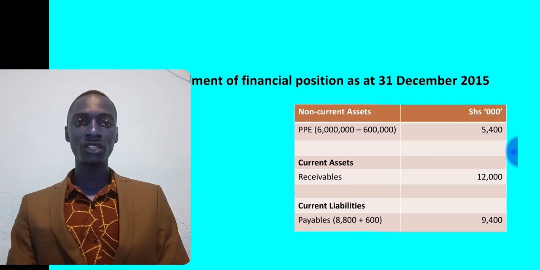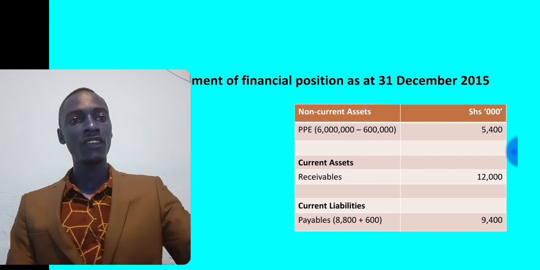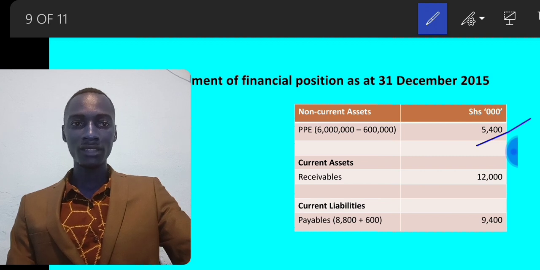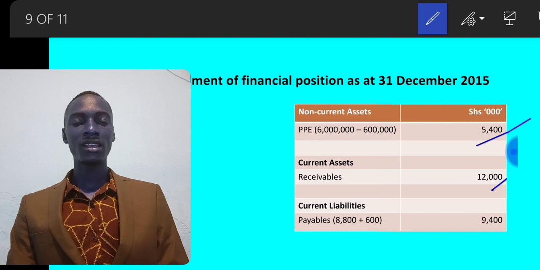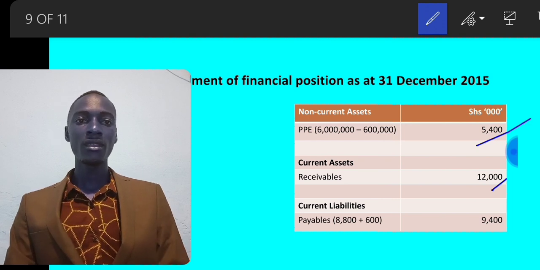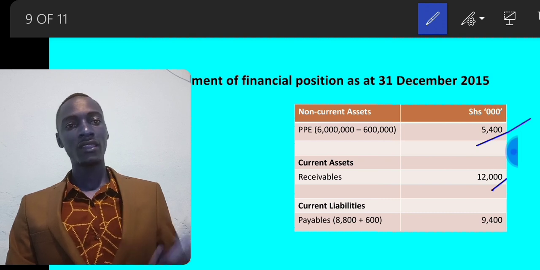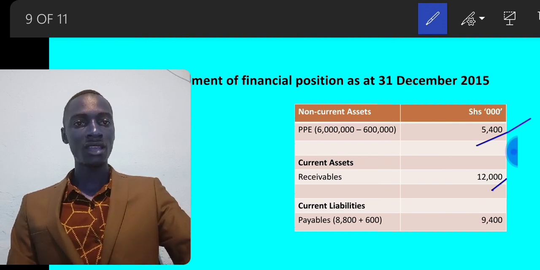The depreciation for that share is 600,000, giving you a carrying amount of 5.4. Current assets, that is 12 million. Remember, they are telling us that the revenues are receivable. So the share of the revenue is 12 million, and that 12 million is receivable. They have not yet received the cash. That's why we are showing it under current assets.